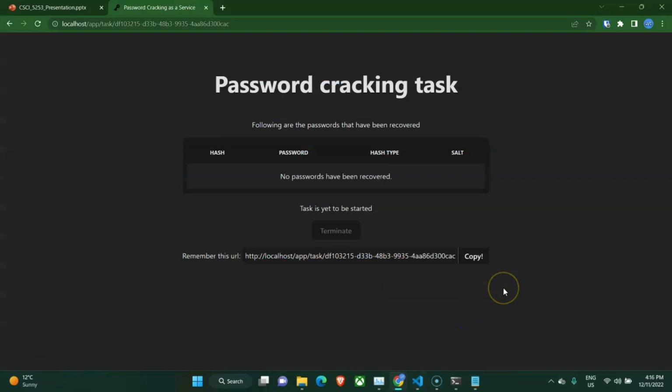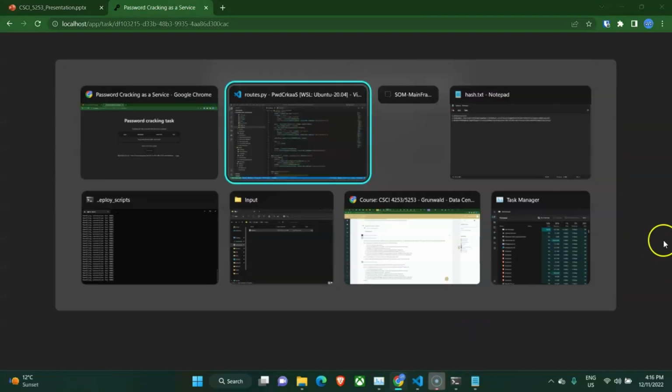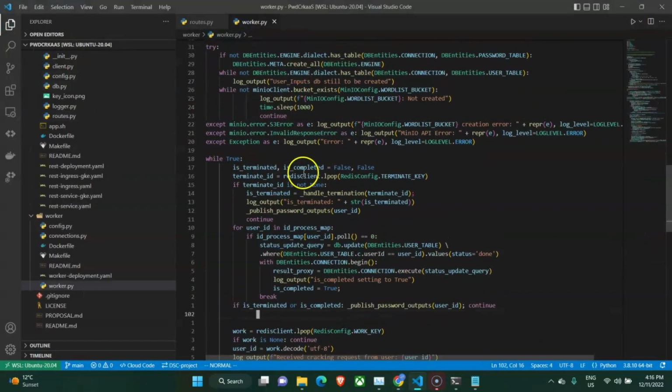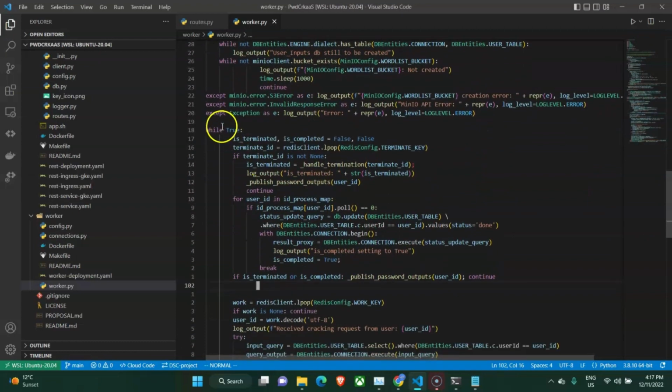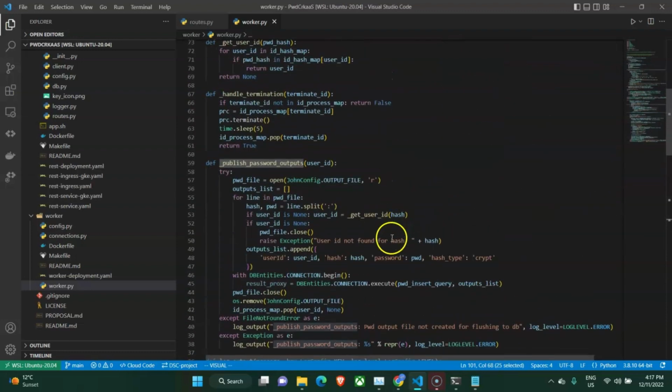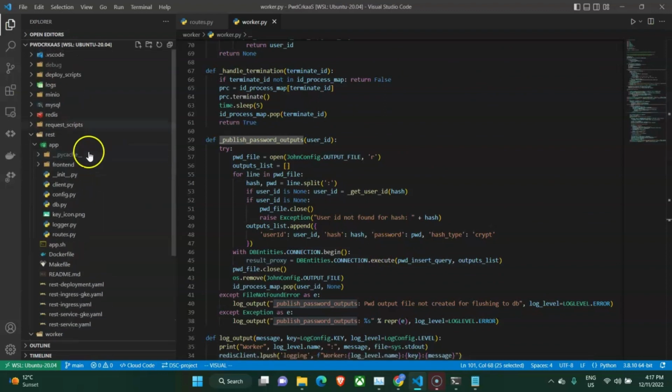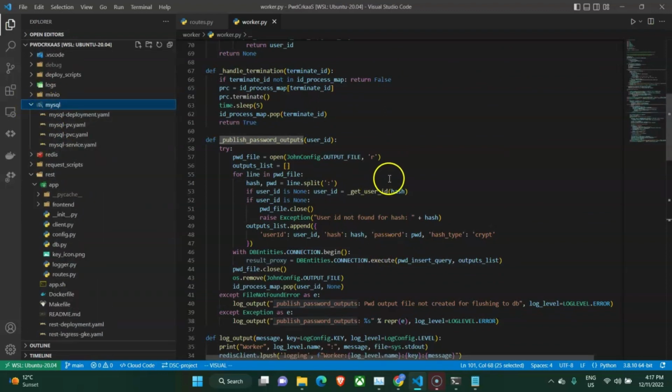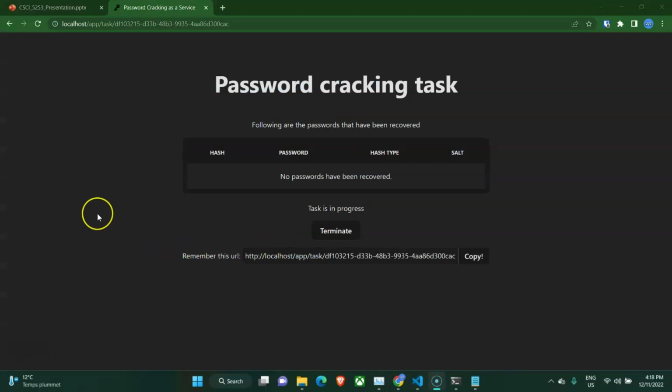At this point, we can expect the task to be running in our worker. This is actually our worker code that you see. We go through an infinite loop where we check if a termination or a completion happens, and we get that from the information in the terminated and complete queues. If a given job is terminated or completed, we publish the password outputs depending on the user ID that we provide. This publish attempts to send the information to the MySQL relational database that we have as another component over here. As you can see, we are still in the waiting stage.